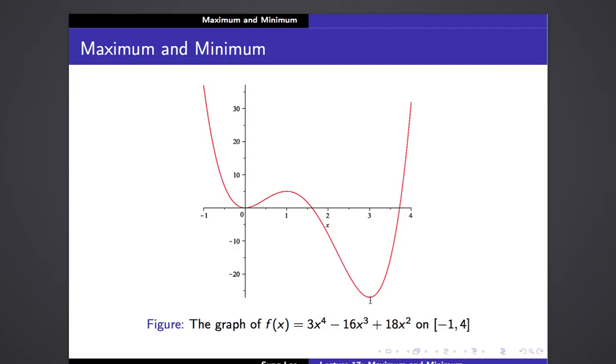And once it hits x equals 3, it starts increasing again. So that's why those points are actually called critical points.